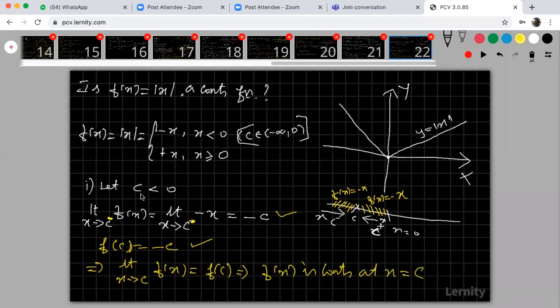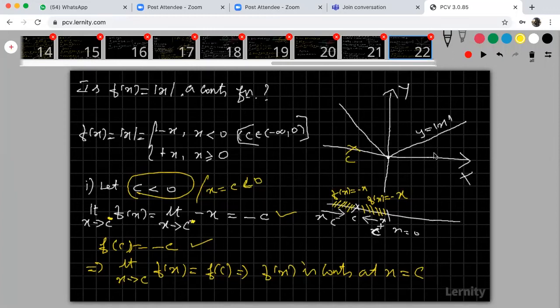Your c is less than 0 only. C means any x value. If you take any x value less than 0, the function is continuous.